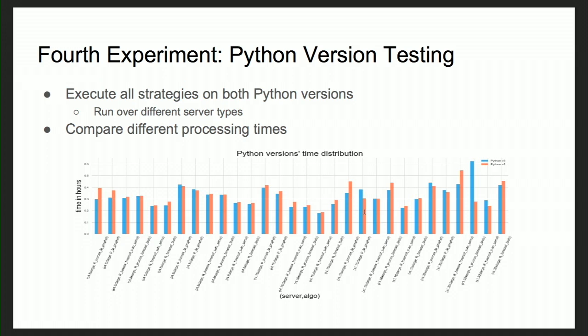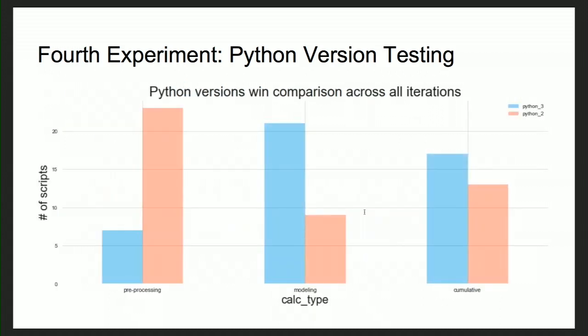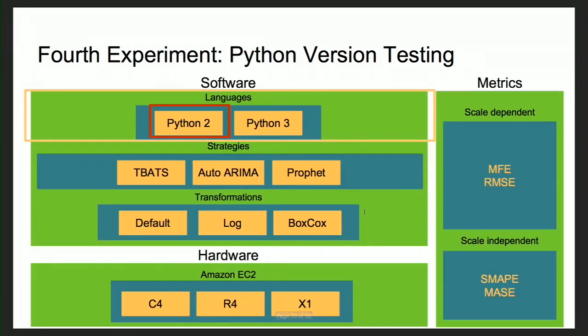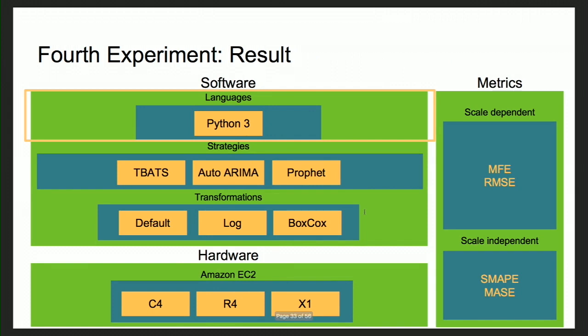In most of the cases, if you just look over it, the value for red is higher, which reflects that Python version 2 is taking more time compared to Python version 3. To summarize this graph, I compared the timings against different calculation types. One was pre-processing, how the different versions perform for pre-processing, then modeling, which was the main part, and lastly the cumulative times. As we can see, Python version 3 seems to be a clear winner here. So we went ahead and got rid of Python 2 and declared Python 3 as our version for the new pipeline.